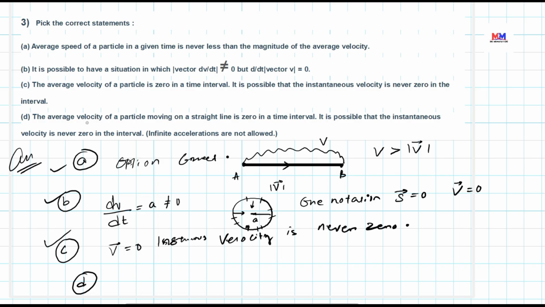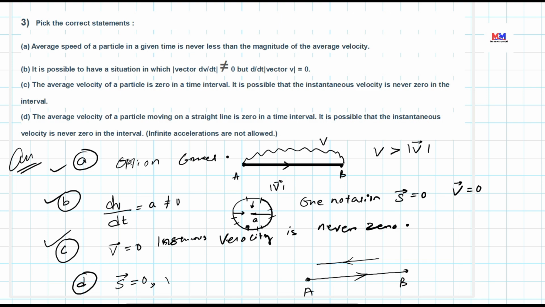The average velocity of the particle moving on a straight line is 0. Let's take an example. Suppose the particle moves from A to B in a straight line path, then returns from B to A also in a straight line path. In this scenario, displacement is 0.